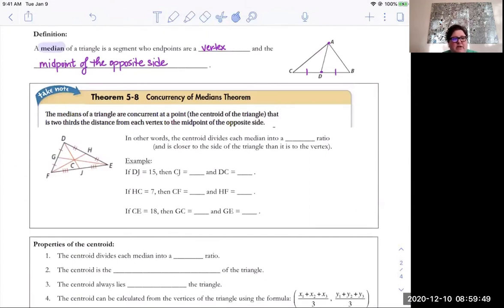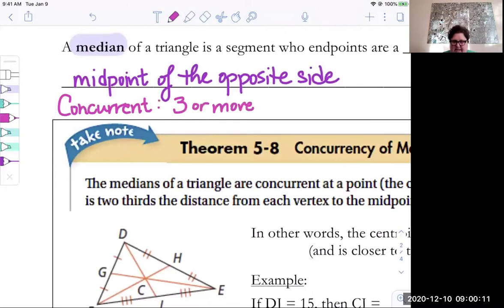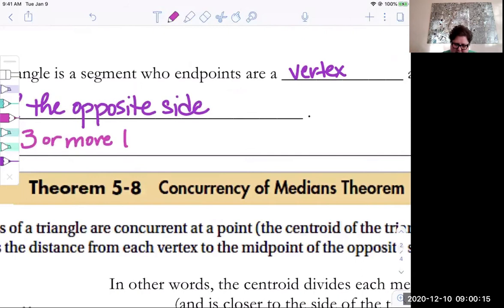medians are all concurrent. That word means that there are three or more lines that all intersect in a single point. The term concurrent refers to three or more, because if two lines intersect, you just say they intersect. But concurrent means three or more lines that intersect in a single point.